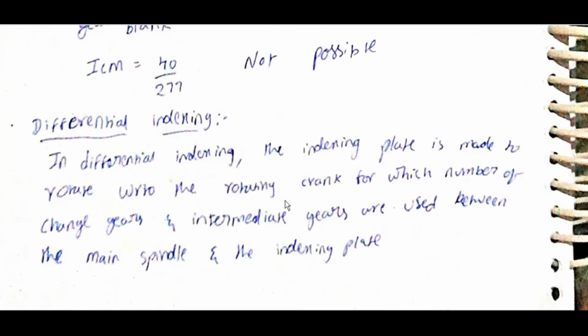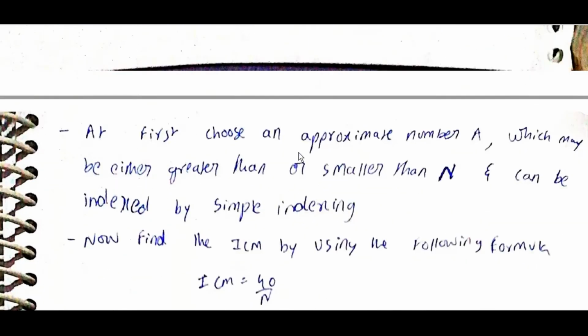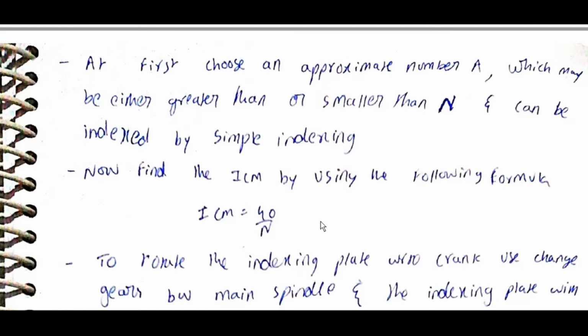Differential indexing. In differential indexing, the indexing plate is made to rotate with respect to the rotating crank, for which a number of change gears and intermediate gears are used between the main spindle and indexing plate. At first choose an approximate number A which may be either greater than or smaller than n, and can be indexed by simple indexing. Now find ICM by using the following formula.